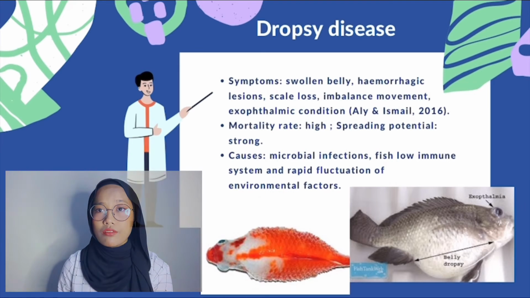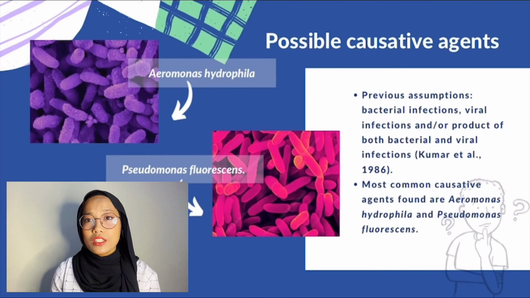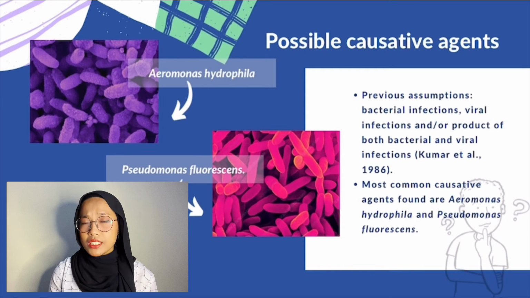Next, on the possible causative agents, during the 20th century or 1980s, some researchers assumed that dropsy is caused by bacterial infections. Some said it was viral infections, and the rest believed that it was a product of both bacterial and viral infections. However, recent studies show that Aeromonas hydrophila and Pseudomonas fluorescens are the most common causative agents found in dropsy disease fishes.